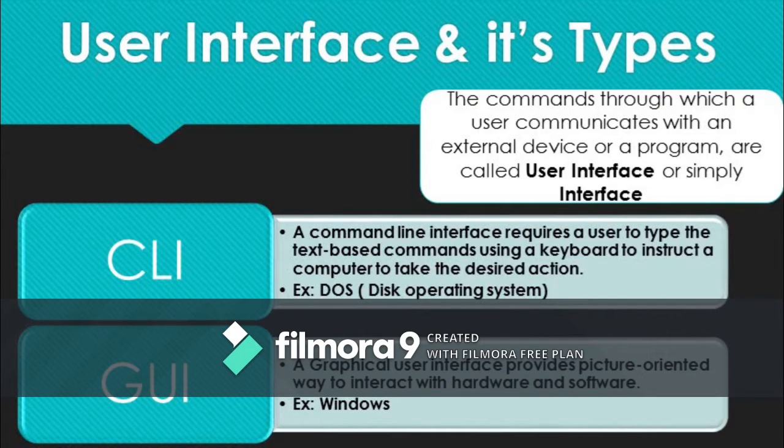Whereas a GUI or graphical user interface provides a picture-oriented way to interact with the hardware and software. This includes menus, toolbar, pictures, windows, icons, buttons, and other controls that enable a user to just make a few clicks to get the work done. It requires the use of a pointing device like a mouse in addition to the keyboard. Example is Windows.